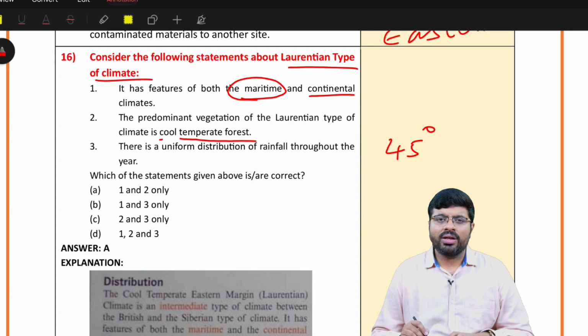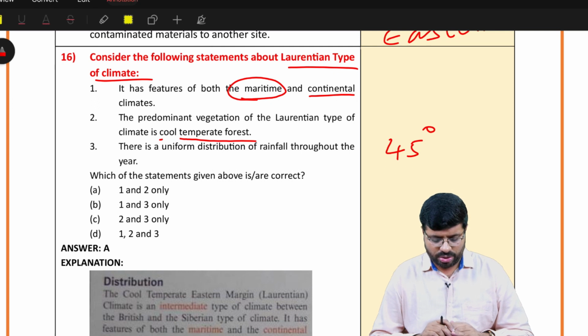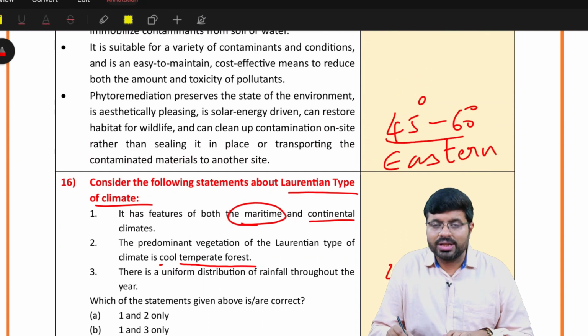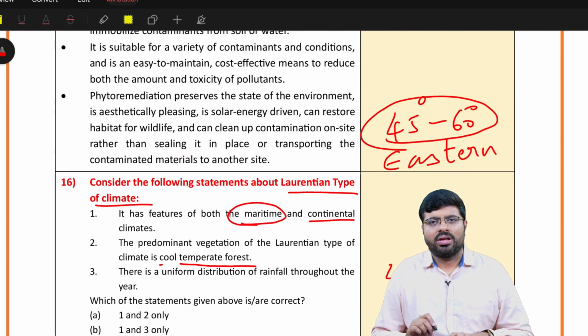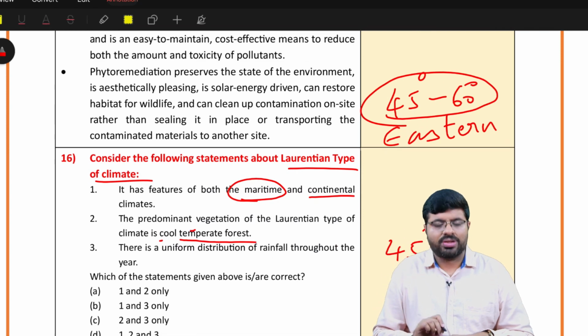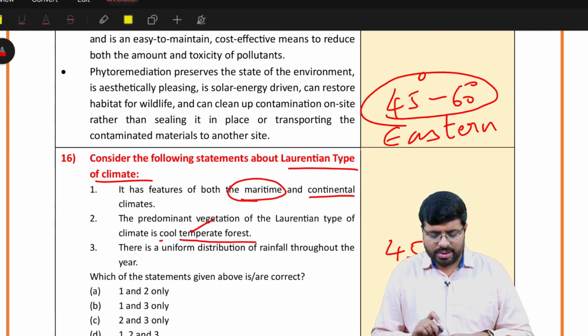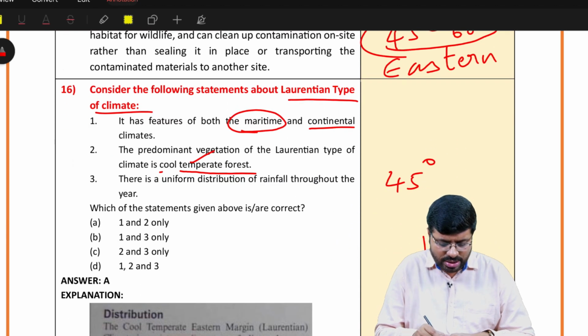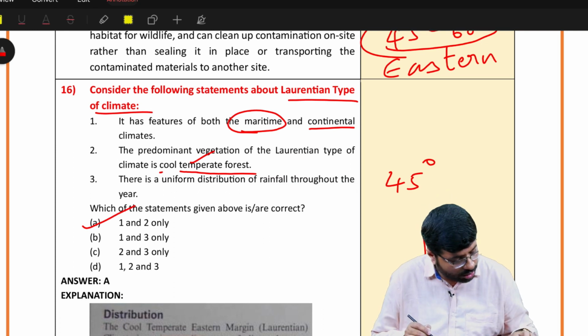See, the moment you go into the higher latitudes, you will not have uniformity of rainfall. Uniformity of rainfall is only in the equatorial part. So with this basic idea, what you can identify is at least the Laurentian type of climate. If you know that it is part of 45 to 60 degrees latitudes, you might have known that this is a cool temperate forest. Then if you know more about equatorial, you should have eliminated statement 3 as well. With that, answer is A, right?